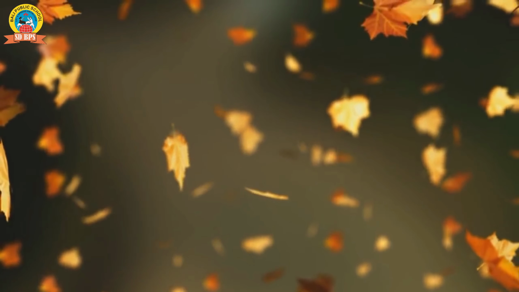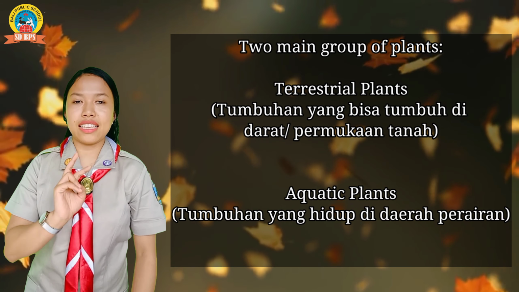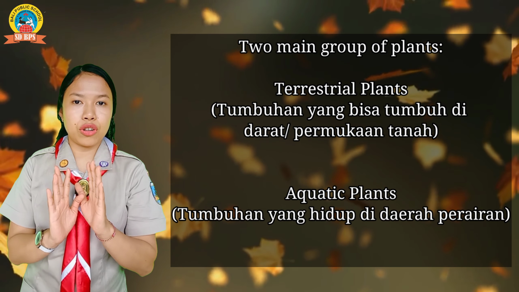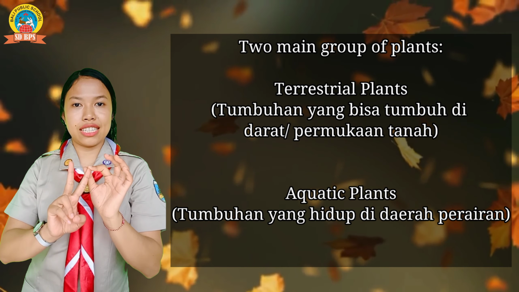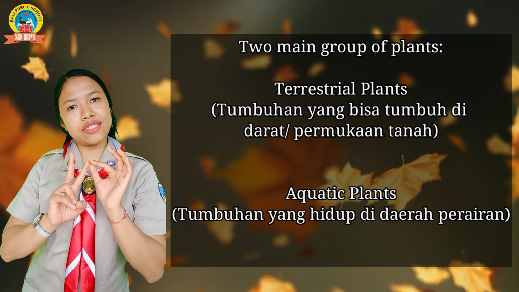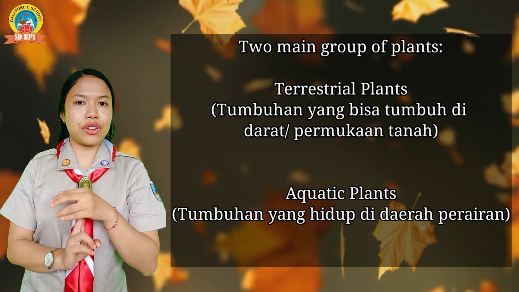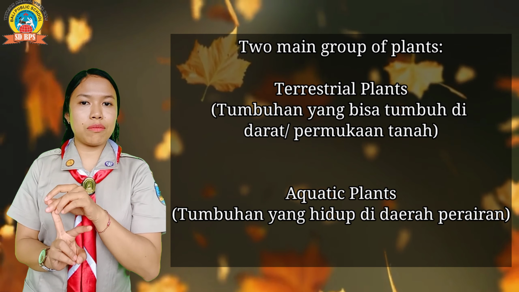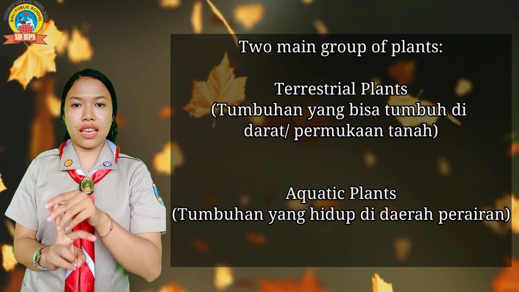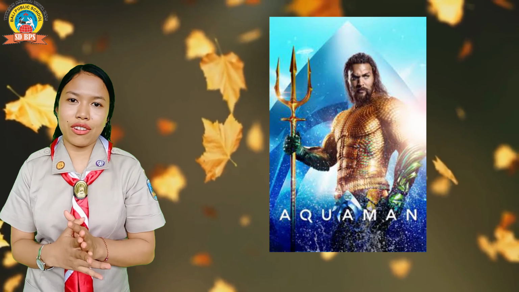Okay, students, based on plant topology, there are two main groups of plants. Jadi berdasarkan topologi tumbuhan ada dua grup atau dua kelompok jenis tumbuhan. The first one is terrestrial plants and the second one is aquatic plants. Terrestrial means plants that can live on land, and aquatic plants means plants which can live in the water area. You can remember aquatic like Aquaman or something like that.